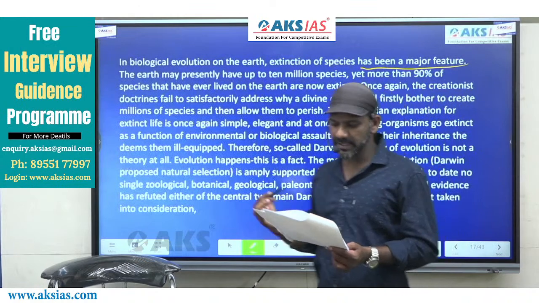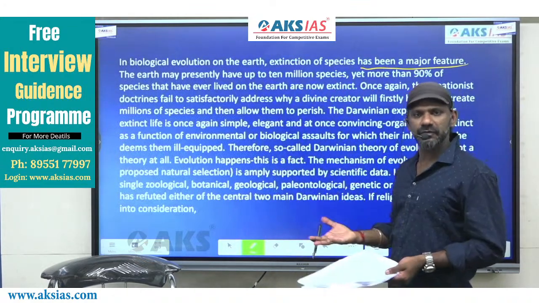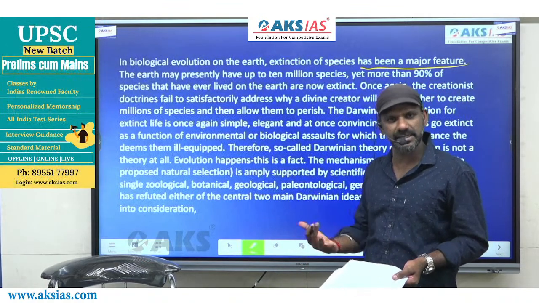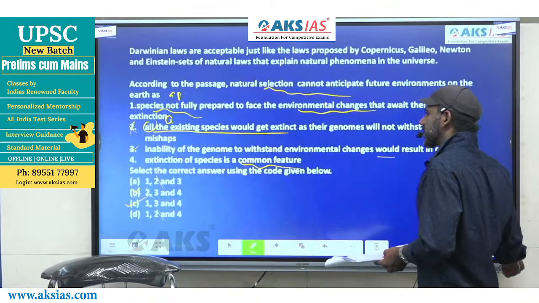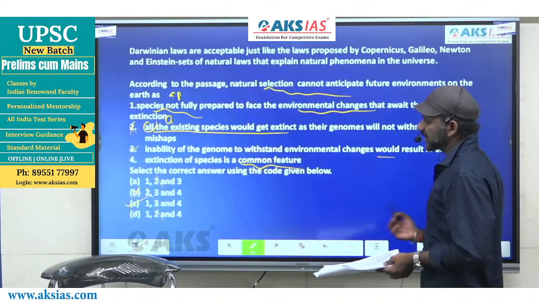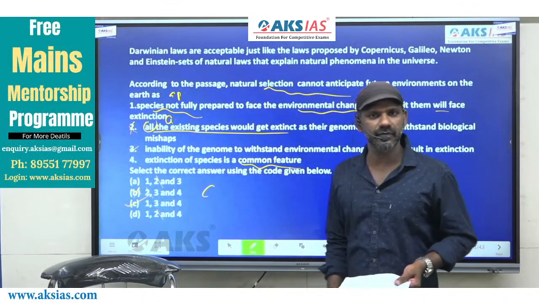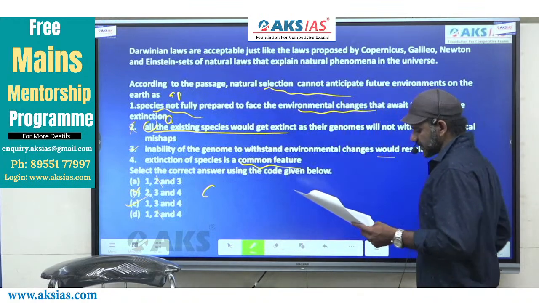Extinction of species has been a major feature. Extinction of species is a common feature. If it is a major feature, undoubtedly it is a common feature. So 4 is also given there in the paragraph. 4 must be considered. The answer must be option C. 1, 3 and 4. Fine. The next one.